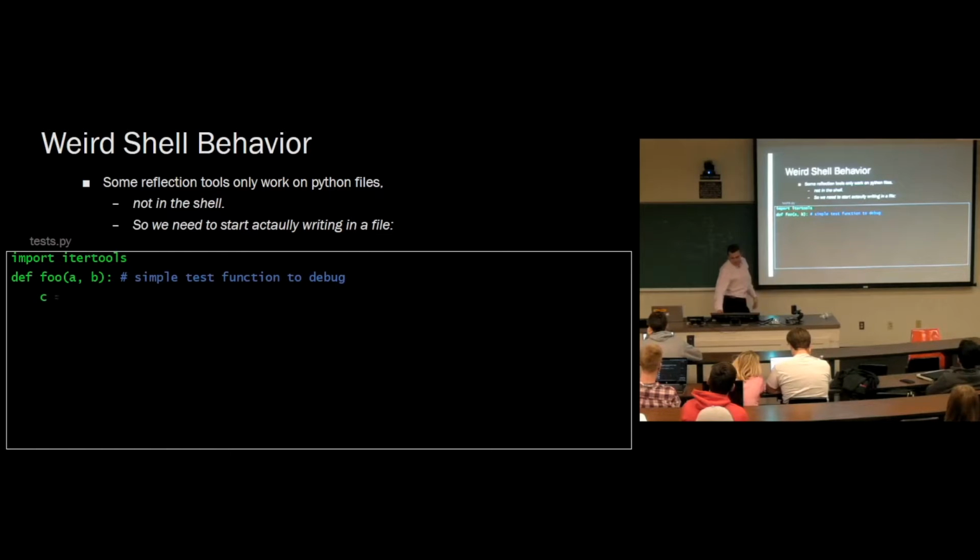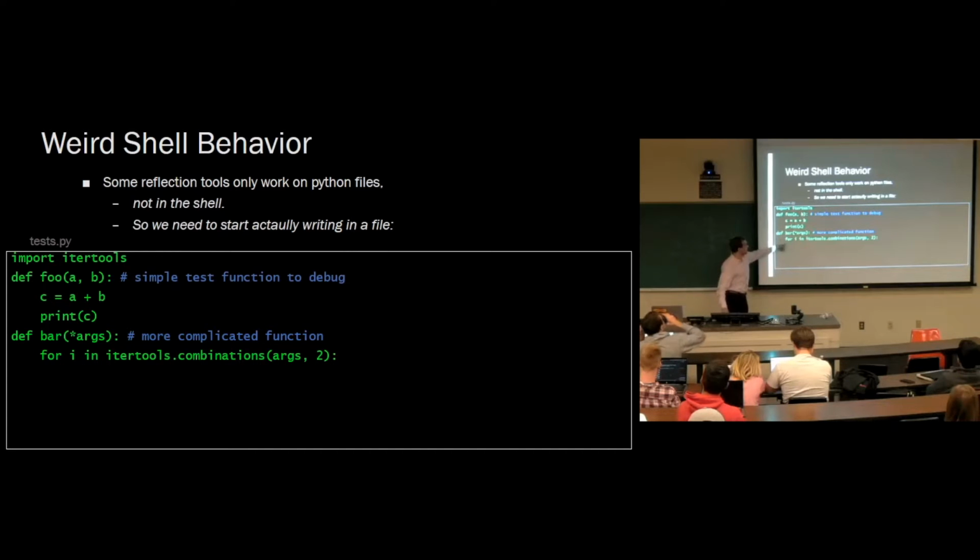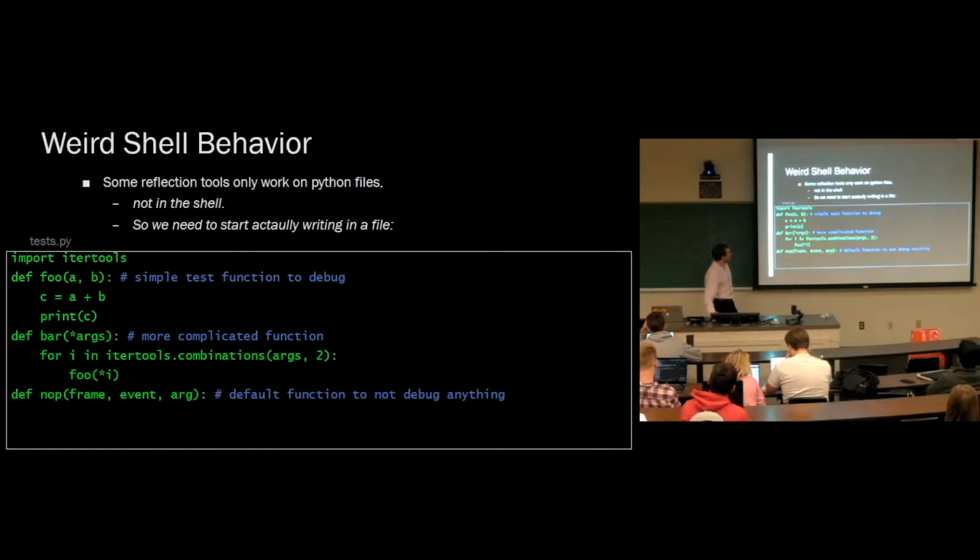We're defining some foo function, and it's going to print out the sum of A and B. That's the same foo function I was showing with the debugger originally. And then we've got a bar function that's slightly more complicated. It'll iterate over some combinations and print them out. And then it's also going to be useful to have a function defined here called nop. It's going to take in frame, event, nargs and return nothing. So these functions are all now defined, including nop.